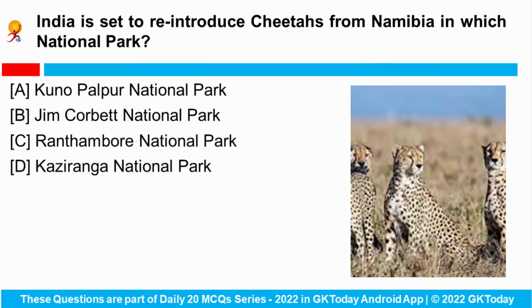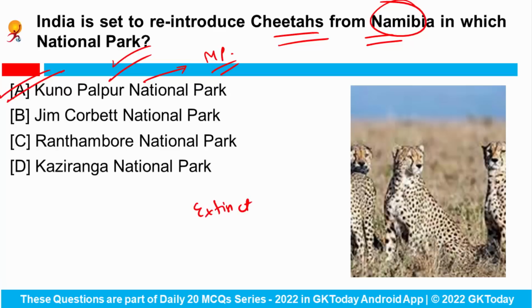Next is India is set to reintroduce cheetahs from Namibia in which national park? So India is set to reintroduce cheetahs from South Africa's Namibia in the Kuno National Park, which lies in the state of Madhya Pradesh. So after the cheetahs arrive in the national park, they will stay in smaller enclosures during the quarantine phase before being shifted to the bigger one. Okay, and cheetahs went extinct in India in the year 1952, and the African cheetah introduction project in India was started in the year 2009.